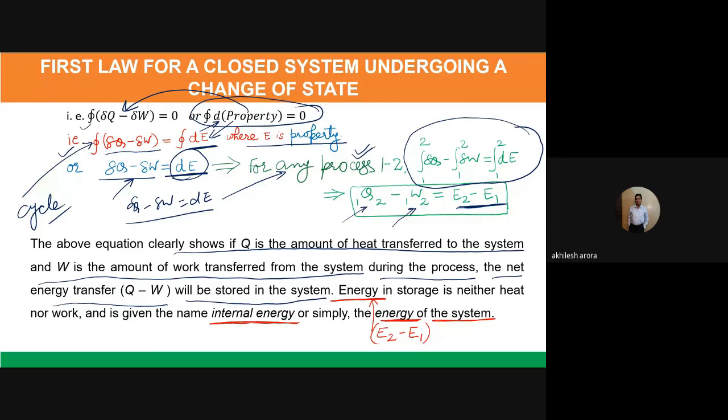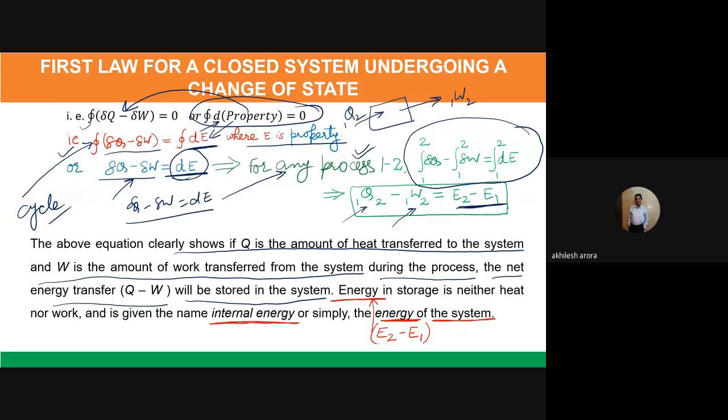Is it clear? So basically what we are saying, if Q is the amount of heat transferred to the system, suppose this is the system, and during a particular process heat Q1 to 2 enters the system and work W1 to 2 goes out of the system.